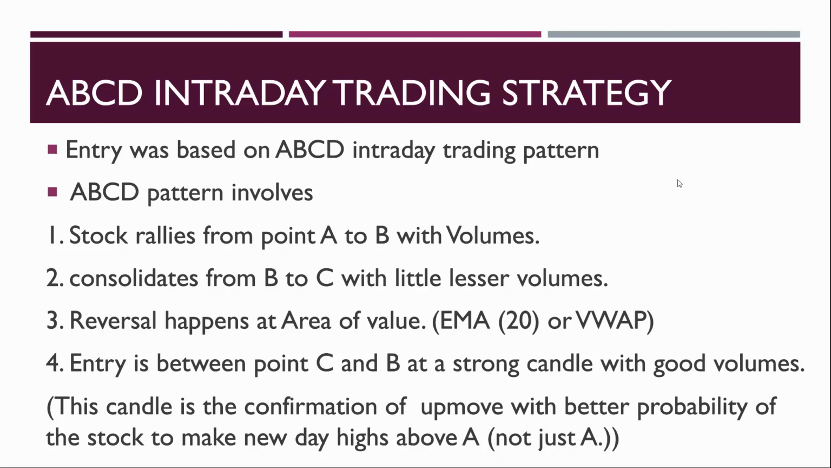So it should move from A to B, consolidate closer to the exponential moving average, and make a reversal pattern at B. We normally do not enter at B after reversal. We wait for a good candlestick between point B and C with good volumes. That is where we enter, with a stop loss at B.